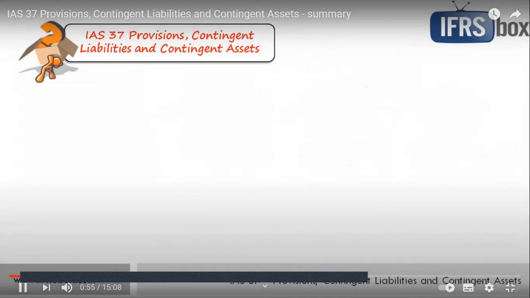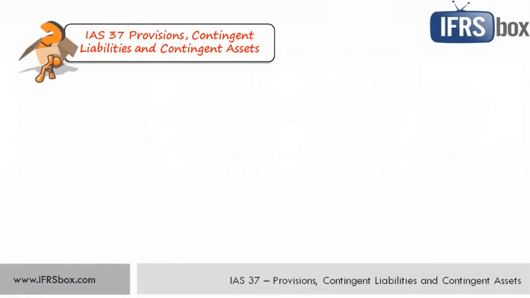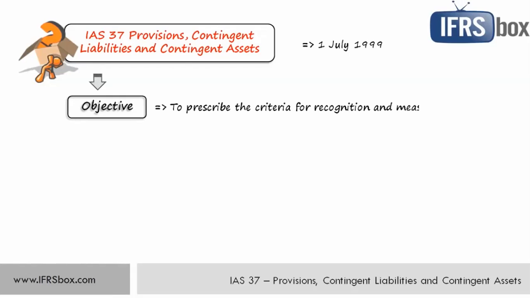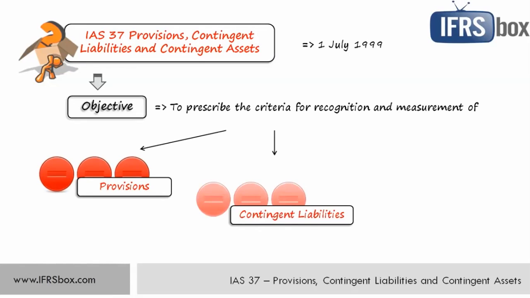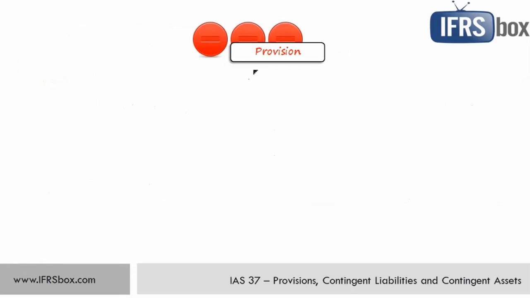The standard IAS 37 belongs to the older standards, as it was issued in its current version in 1998 with the effective date of 1st July 1999. The objective of IAS 37 is to set the criteria and rules for measurement and recognition of provisions, contingent liabilities, and contingent assets, plus set the disclosures required for these items. So what is a provision? It is a liability of uncertain timing and amount.